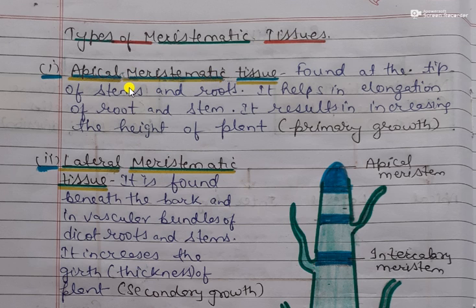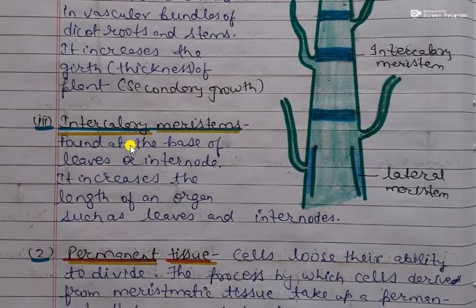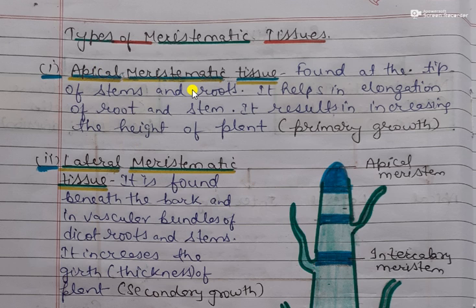Meristematic tissues are of three types: apical meristematic tissue, lateral meristematic tissue and intercalary meristematic tissue. Now apical meristematic tissue is found at the tip of stems and roots. It helps in elongation of root and stem. It means it helps in increasing the length of root and stem. Due to this, the height of the plant is increased. So apical meristematic tissue helps in increasing the height of the plant, which is known as primary growth. Okay students, this is apical meristematic tissue, which is also known as apical meristem.